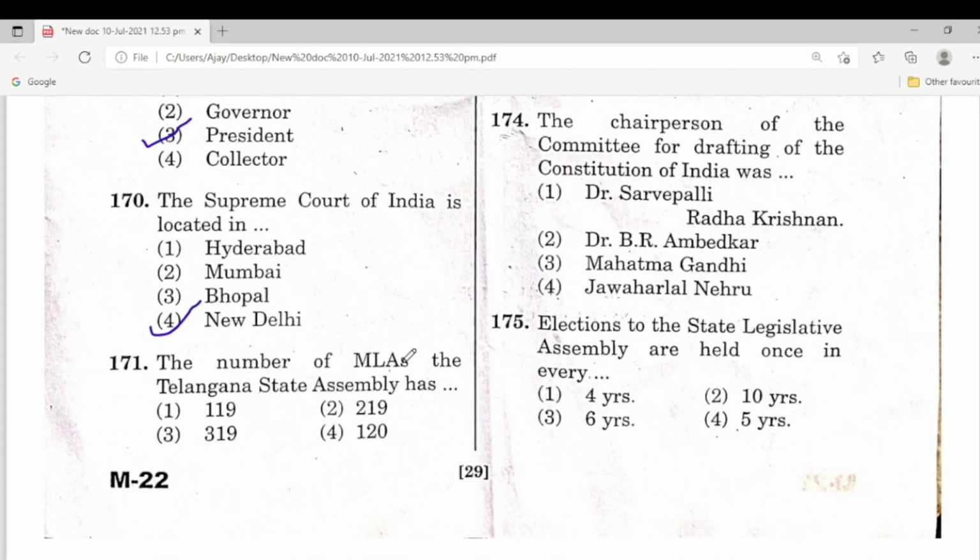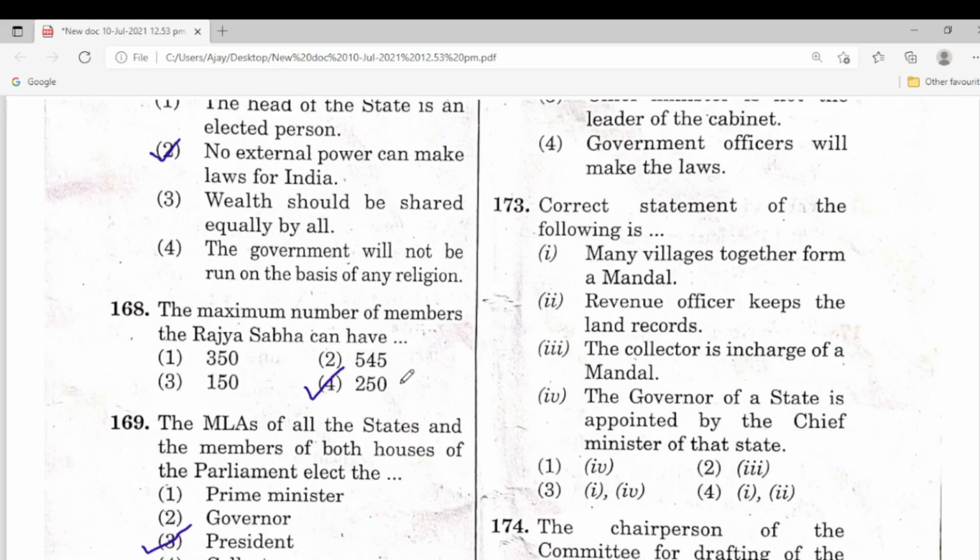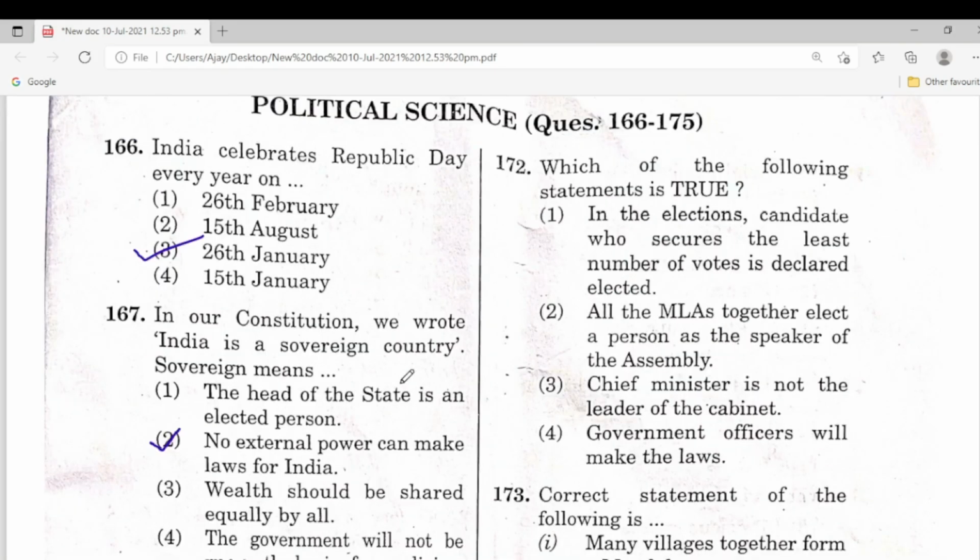171, the number of MLAs the Telangana State Assembly has? 119 is the right answer, the first one. Next, 172, which of the following statements is true? In the elections, the candidate who secures the least number of votes is declared elected.